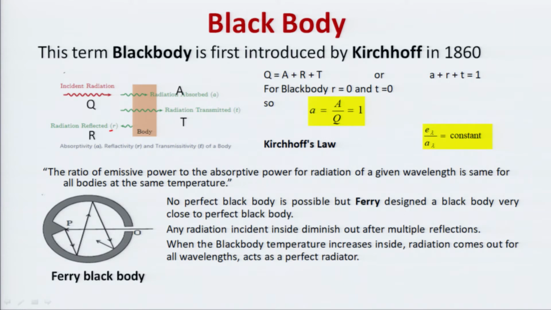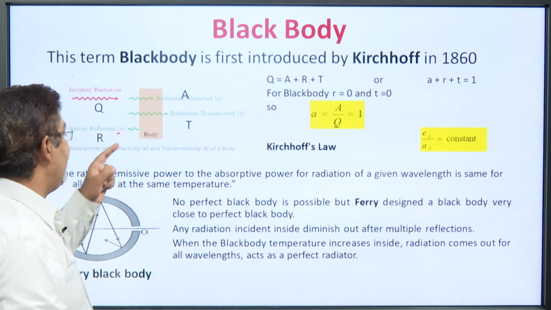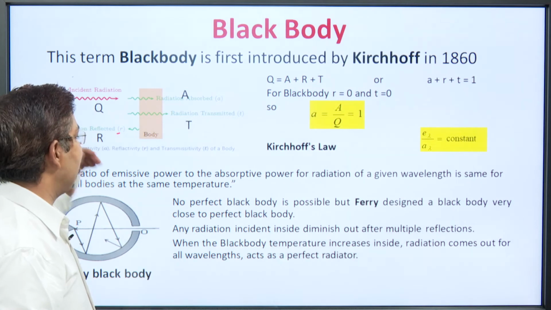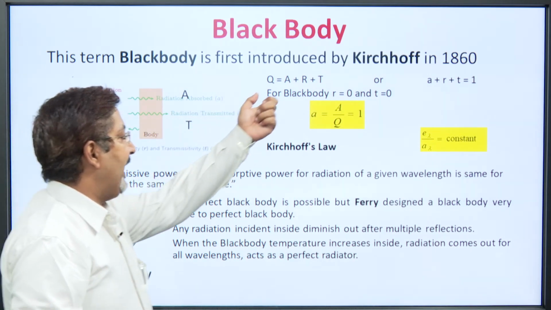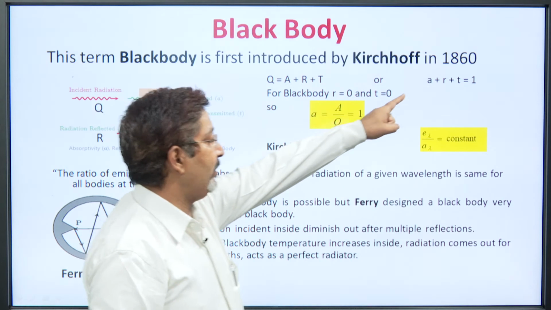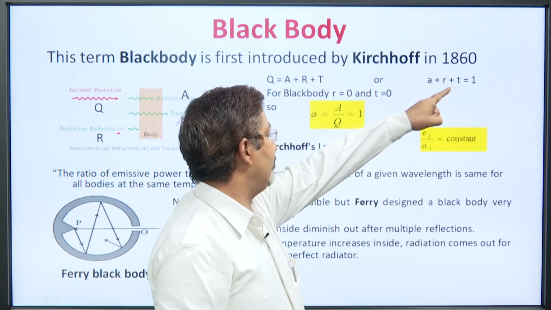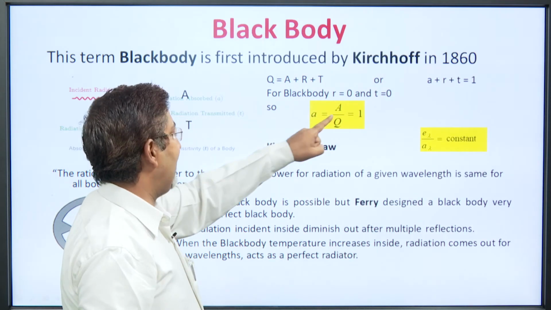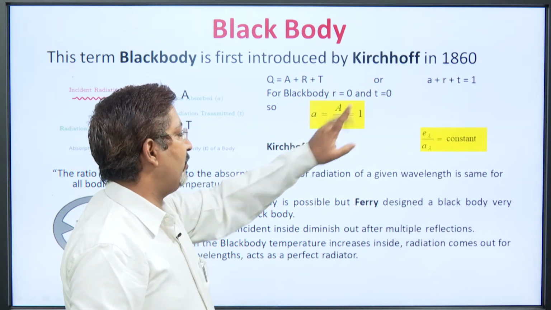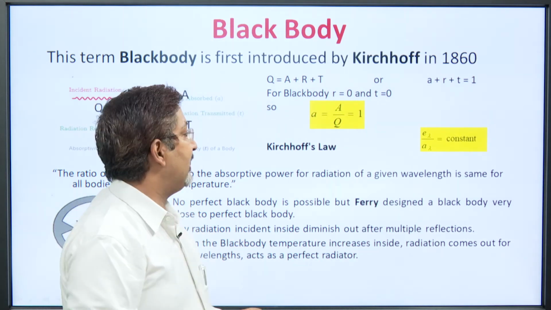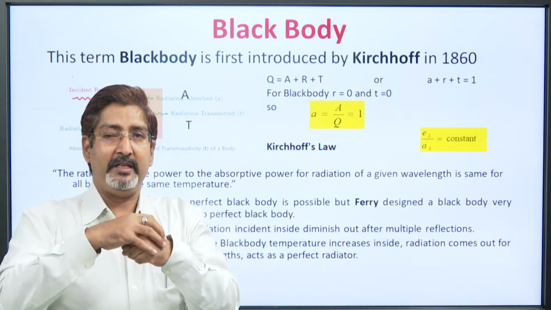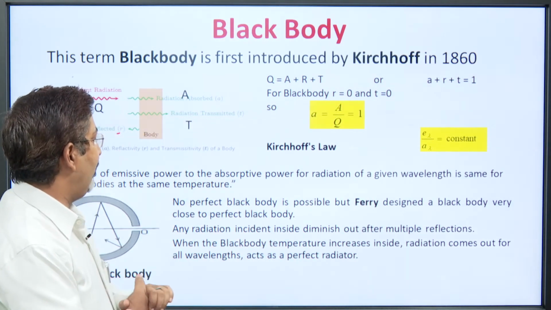A black body has special characteristics: r is equal to 0. What does it mean? There is no reflection, and t is equal to 0, that means no transmission. So, only absorption is there. If you put the value r is equal to 0, t is equal to 0, that means a, the coefficient of absorptivity, that is A by Q, is equal to 1. So, if a is equal to 1, that means there is only absorption, whatever radiation falls on a body is absorbed, and the body is a black body.